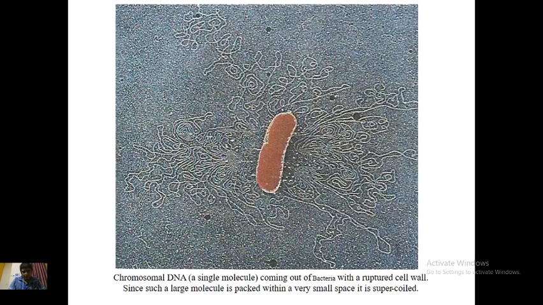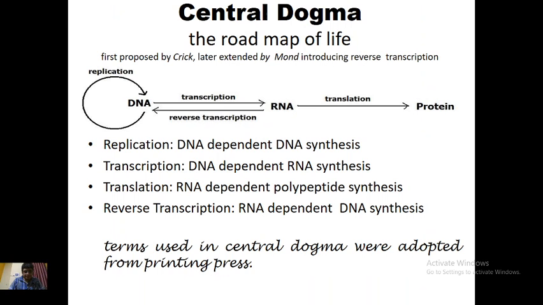Just like a rope, if we want to pack a big rope in a small bag, we have to fold it very tightly. Just like that, this DNA is folded and coiled and supercoiled to fit it in a very small area of the cell. So this is the DNA, the biggest molecule.